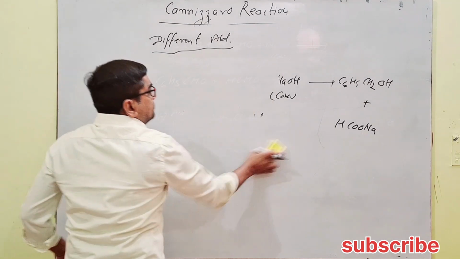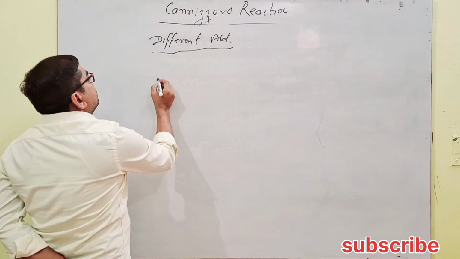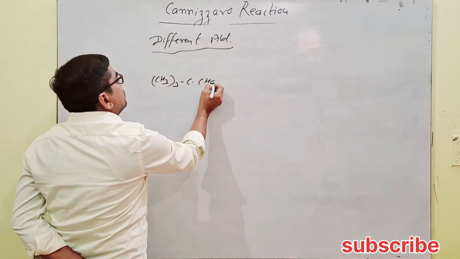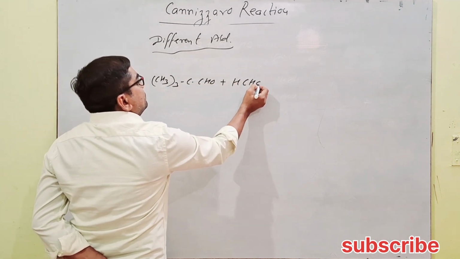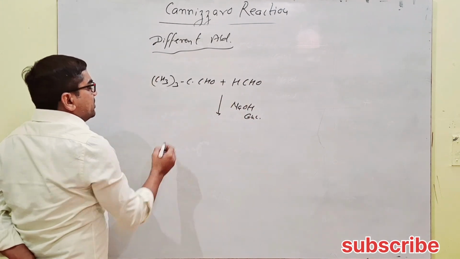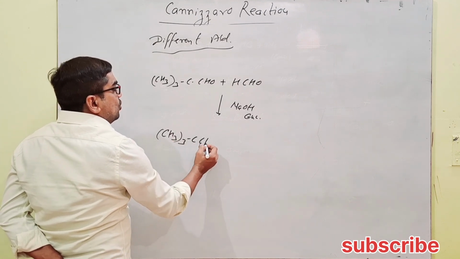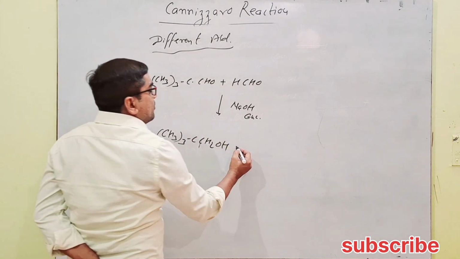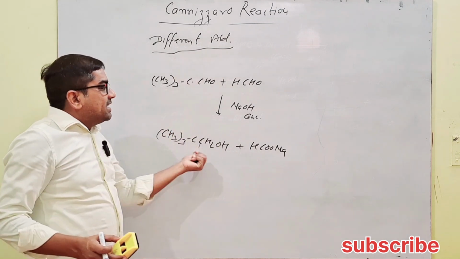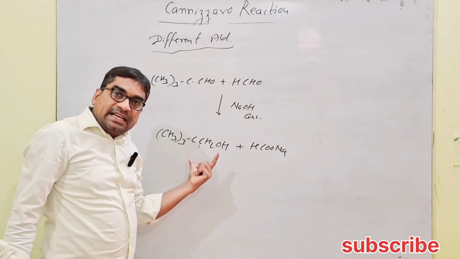Taking the next one, like (CH3)3C-CHO with HCHO reacts with concentrated NaOH. So formation of (CH3)3C-CH2OH. The big one gets reduced while the smaller gets oxidized. This is the trick for how the final products are obtained when two different aldehydes with no alpha hydrogen undergo the Cannizzaro change.